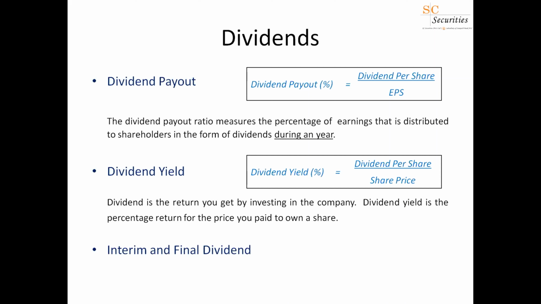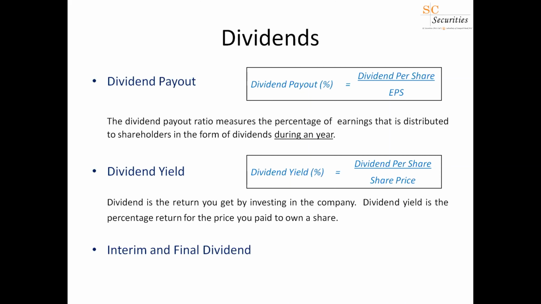Now in the present environment, fixed deposits are earning yields closer to 5%. So if there's any particular stock which is paying a dividend yield of, we'll say, 8%, right? That is a very good investment, because you need to keep money in a fixed deposit account for 12 months to get 5% or 4.75%. Whereas if you buy a particular stock which pays an 8% yield, you are better off because you can get a higher return in a shorter period of time. So dividend yield is a key indicator which you need to look at.